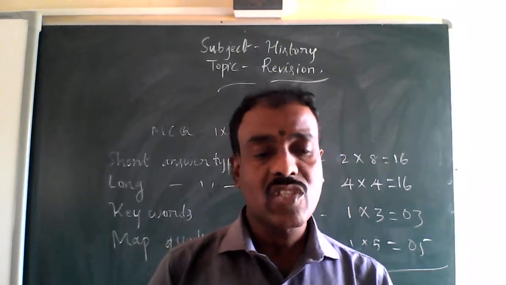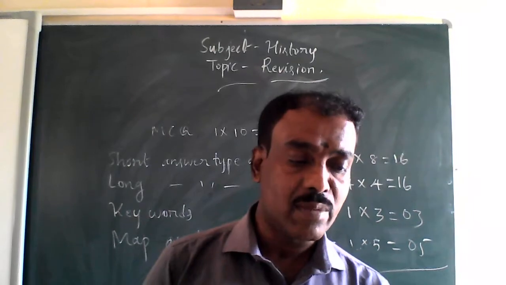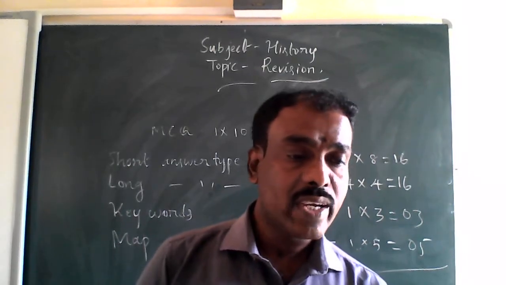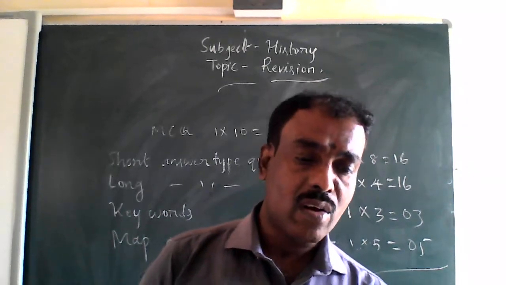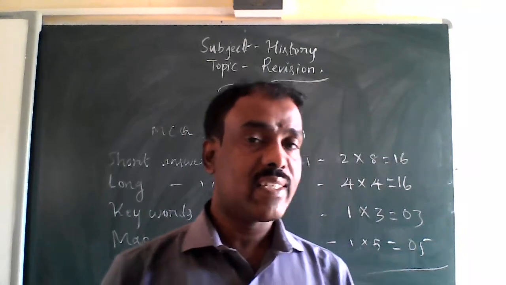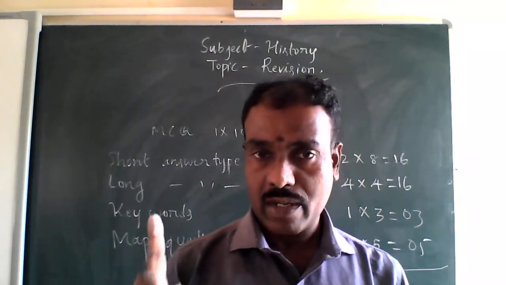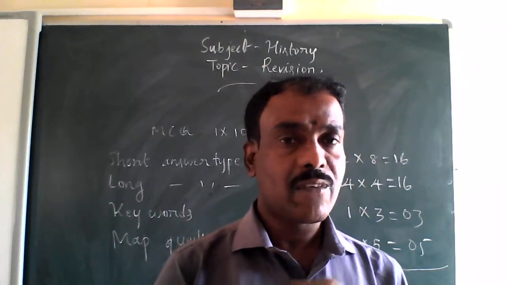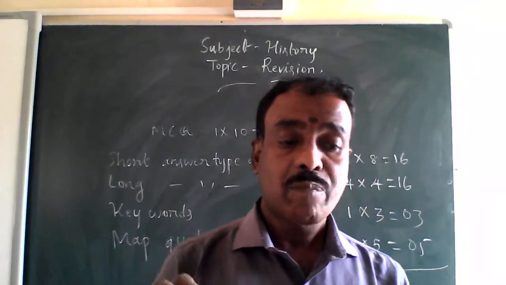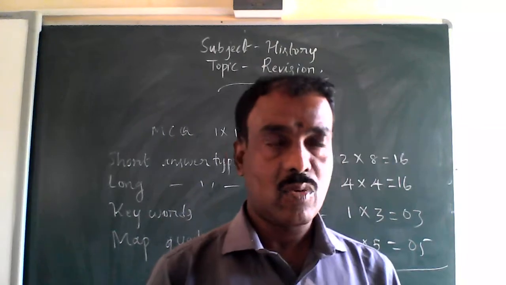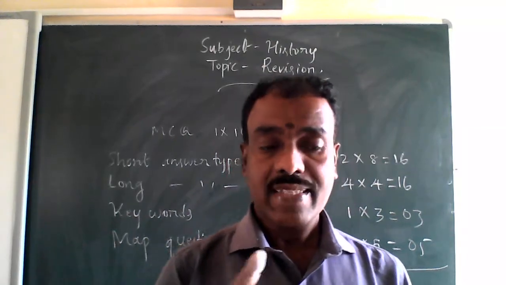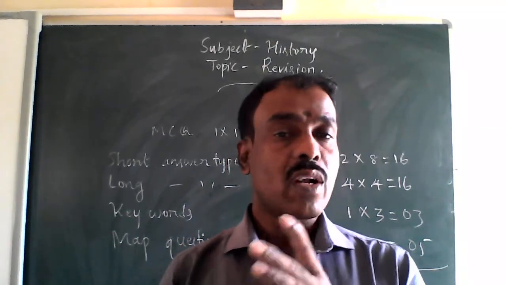And from the second chapter, New Kings and Kingdoms, page number 16, again there is a map, map 1, with different dynasty names. One is about the different rivers, from the first lesson, and the other is about the different dynasties, from the second lesson. So you have to cover these two.